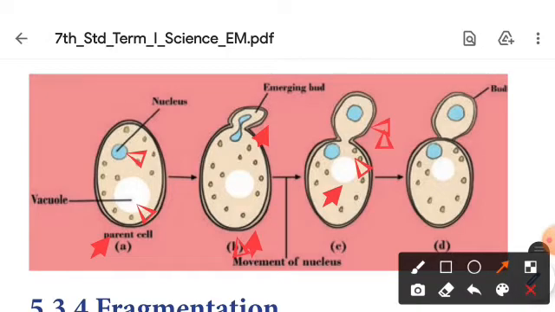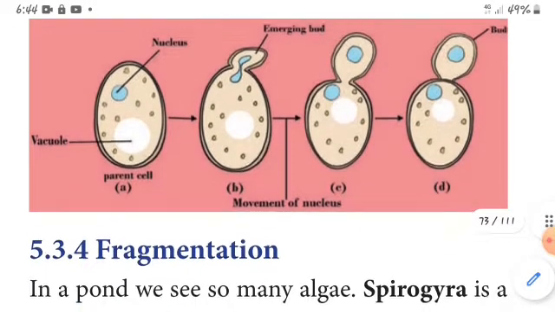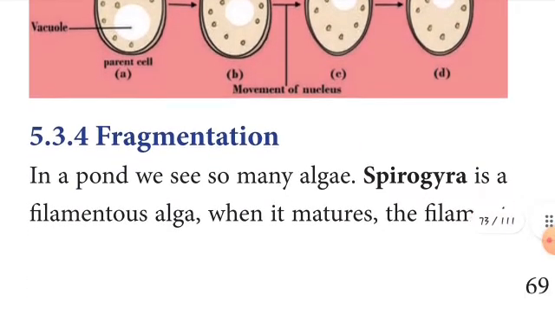See the last picture, children. The nucleus is present in the other bud. They are creating a new bud. Is this clear to you, children? So this process is called what? Budding.